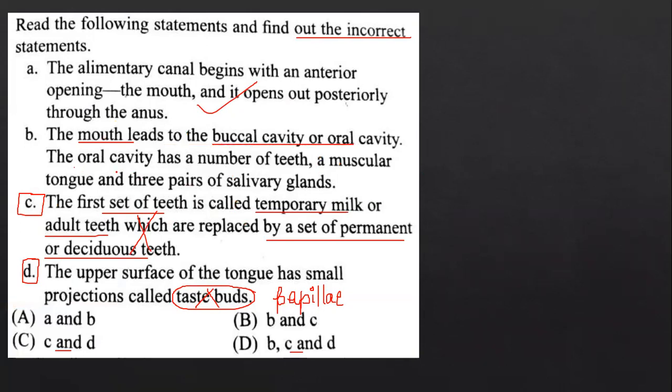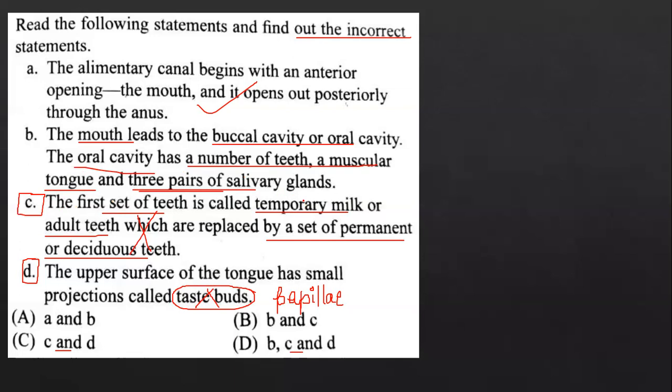And they have also mentioned the oral cavity has number of teeth and a muscular tongue. There they haven't mentioned to you 3 pairs of salivary glands. But all of you thought that since the salivary gland is present inside the mouth, it would be the buccal cavity. So everybody went with the answer C. C and D are the only incorrect statements. B and A are correct.